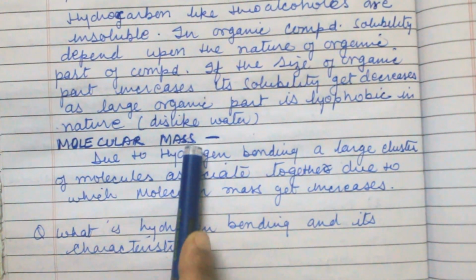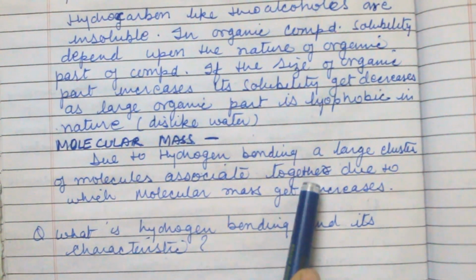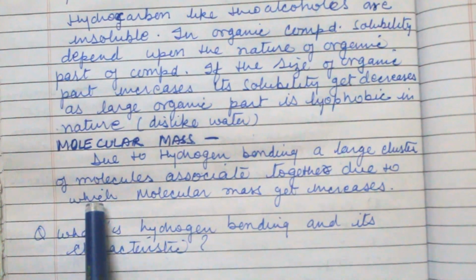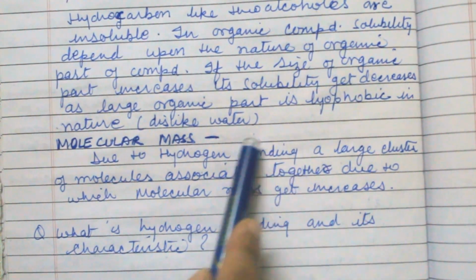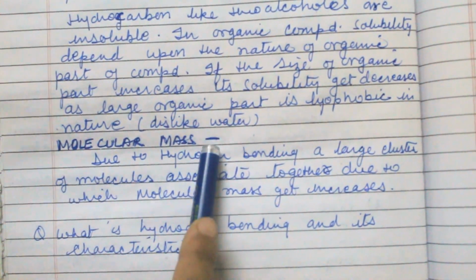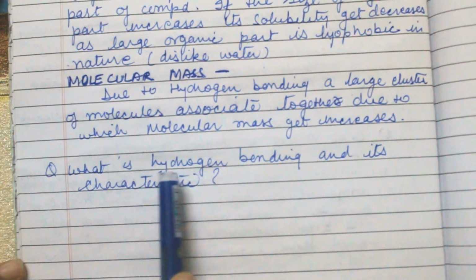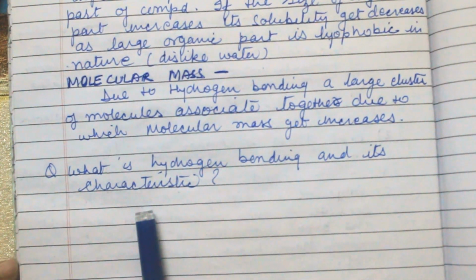Now come to molecular mass. Due to the hydrogen bonding, a large cluster of molecules associates together, due to which molecular mass increases. Because of the cluster of molecules, their weight increases and their molecular mass also increases. So my question for today is, what is hydrogen bonding and its characteristics? Thank you.